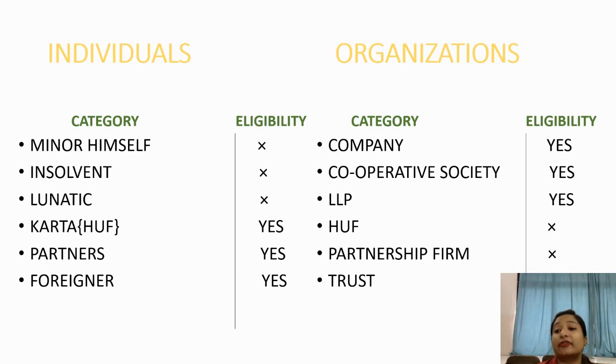No, HUF is not eligible because it is not compulsory to register HUF, and the same goes with partnership firm. There is no need to register a partnership firm and just a deed will work. So in that case, a partnership firm also cannot become a member in a company, and any registered trust can become a member of a company and can invest in any company.